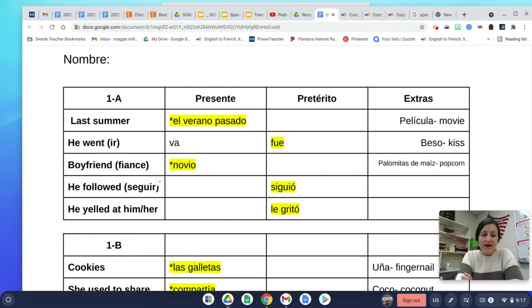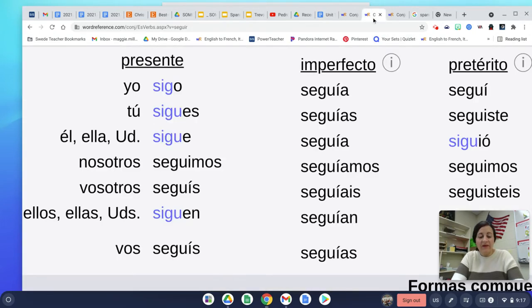Okay. And so we can go into the present tense. Now, in the present tense, this guy is a stem changer. Okay. Now, a couple things to remember with the present tense stem changers. There are three main ones: E to I, E to IE, and O to UE. And present tense stem changers happen in the boot. Okay.